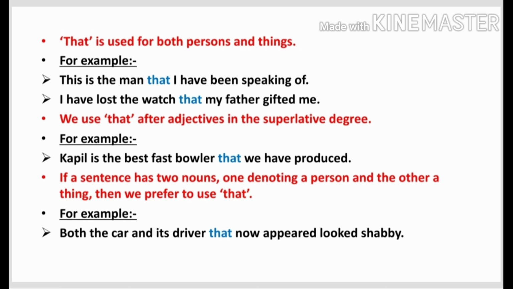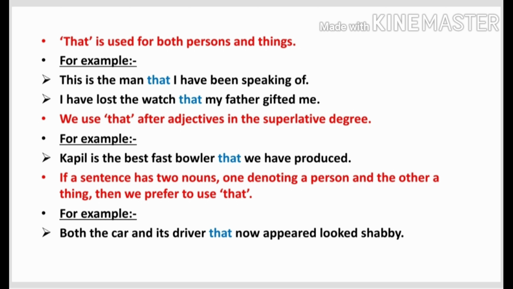Now, we will discuss the relative pronoun that. That is used for both persons and things. It is acceptable for persons also and for things also. How? Let's see. For example, this is the man that I have been speaking of. Next, I have lost the watch that my father gifted me.